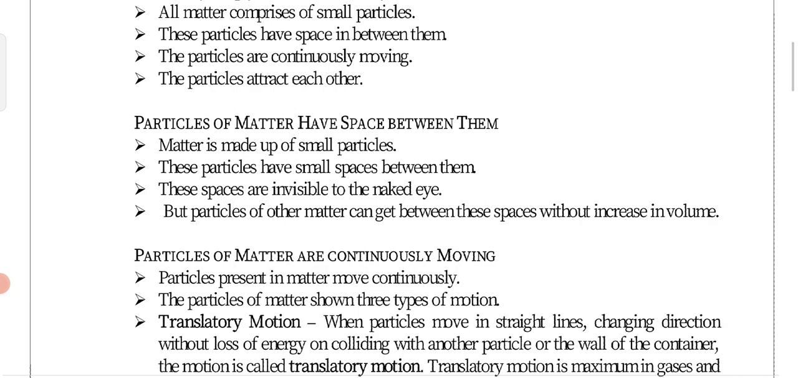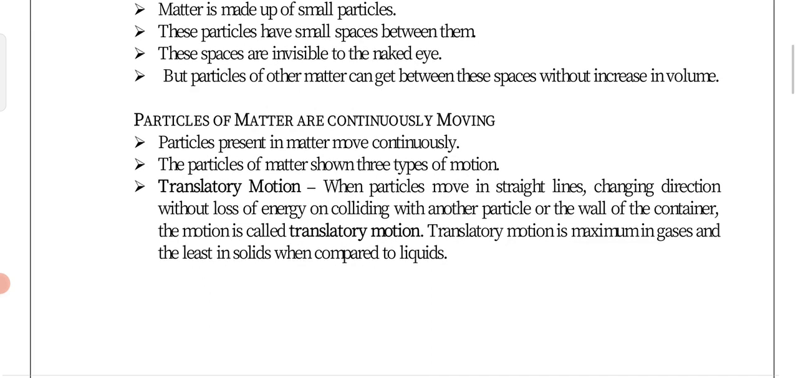So these 4 points we are getting. Particles of matter have space between them. Next, the particles of matter are continuously moving. Of course, I have already given that example in the case of potassium permanganate. If we dilute the solution, then at the end of the experiment we can see that the purple color becomes faint and produces a pink color solution. So that means they are continuously moving, and that is why we can observe this.